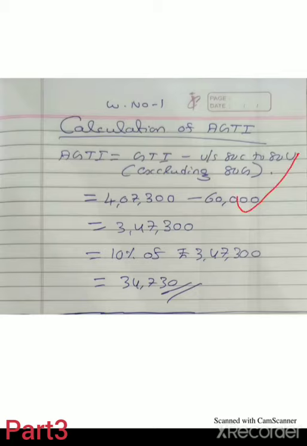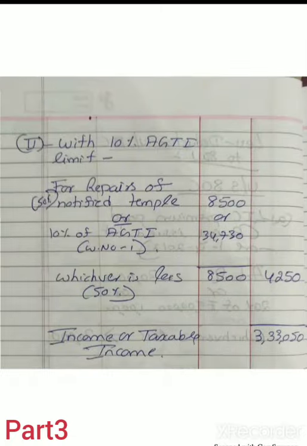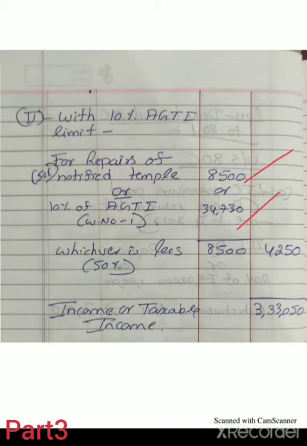Total of the remaining 80C to 80U deductions is 60,000. So the adjusted gross total income is 3,47,300. 10% of 3,47,300 means 34,730. After comparing these two values, whichever is less is deductible, means 8,500.